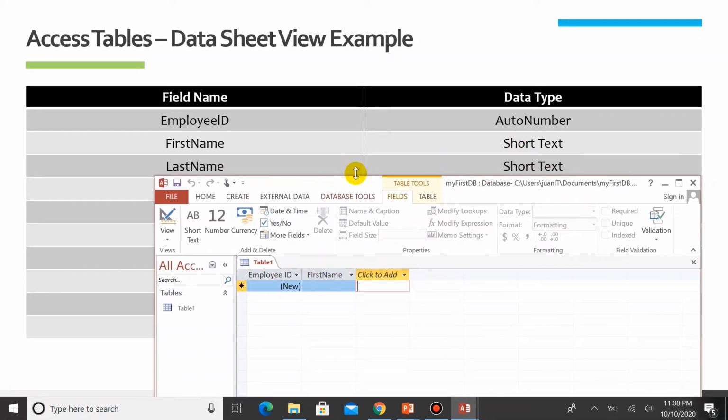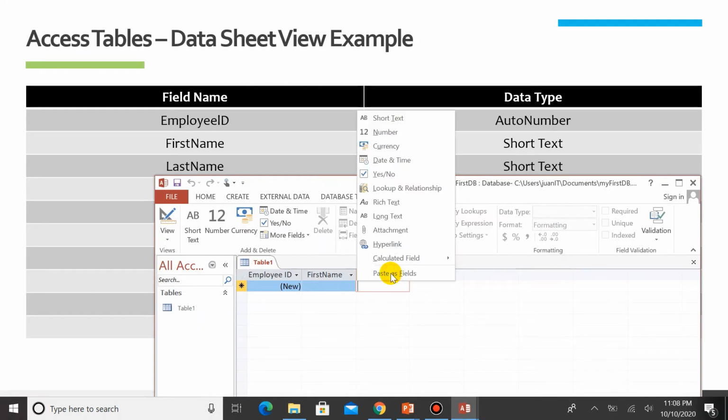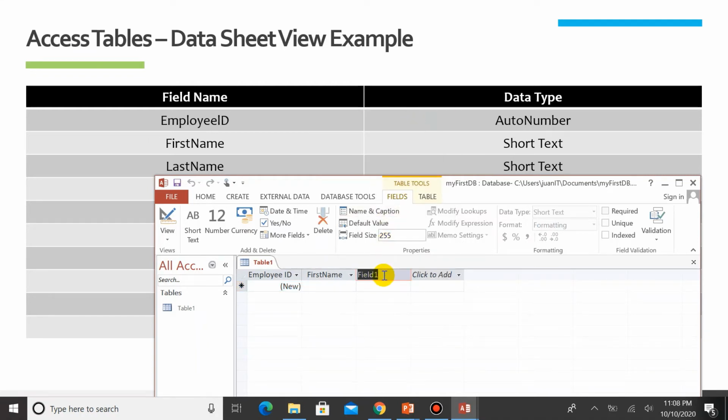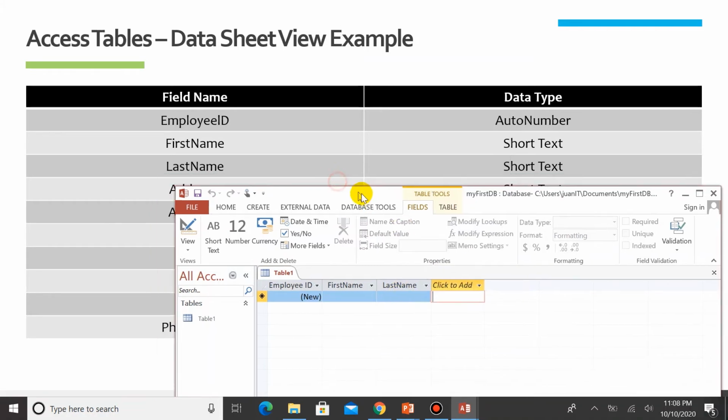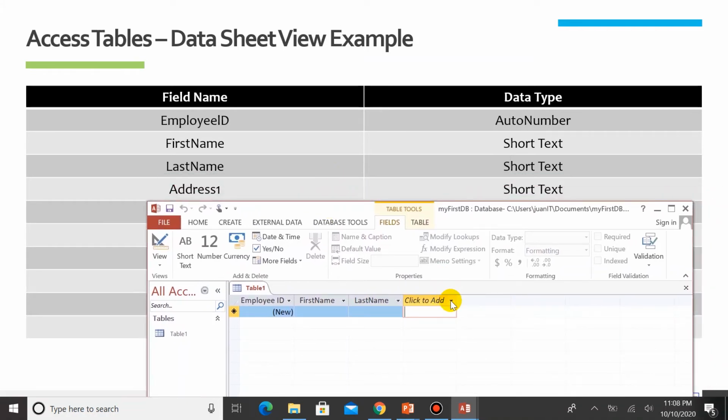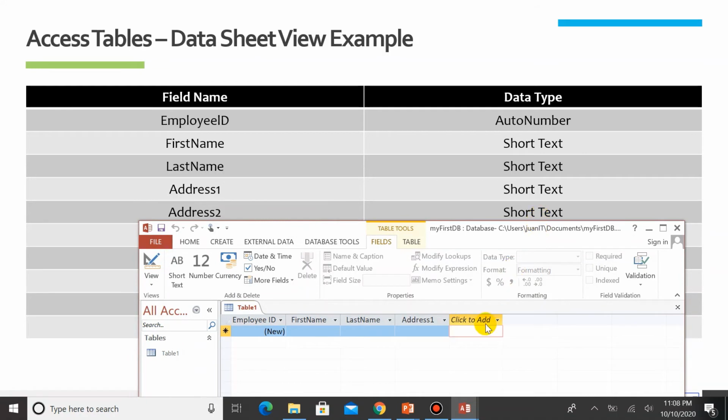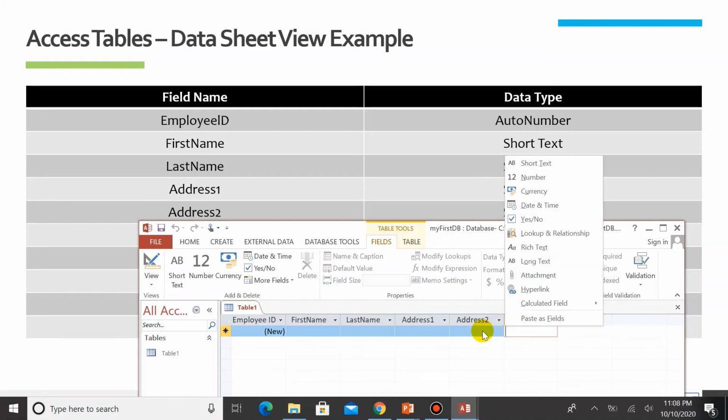The next is LastName as Short Text. So click here, Short Text. Let's rename Field1 as LastName. It's easier, right? Enter. Next is Address1. Click Add here. Address1 is Short Text also. Next, you've got Address2, also Short Text. Enter. So we have created fields here.